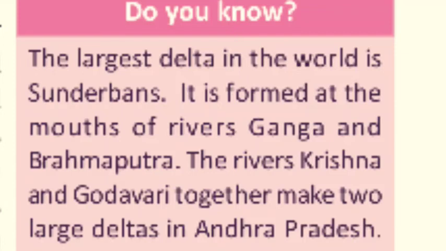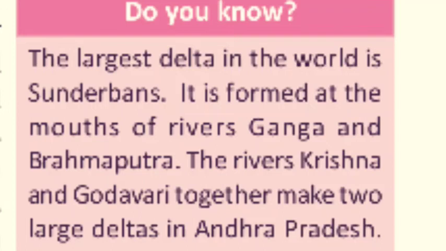Do you know the largest delta in the world and where it is located? The largest delta in the world is the Sundarbans Delta. It is located in the India and Bangladesh area. It is formed at the mouth of the rivers Ganga and Brahmaputra.